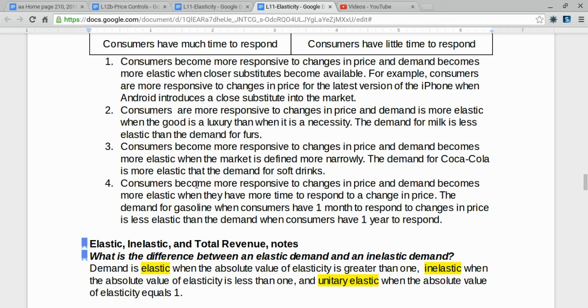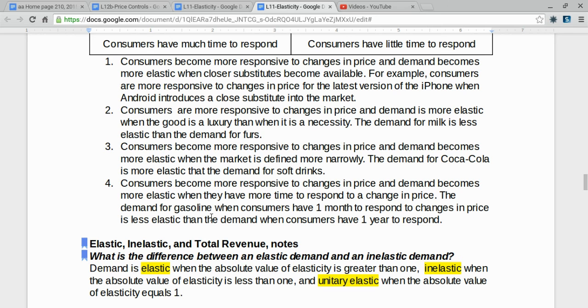Finally, consumers become more responsive to changes in price, and demand becomes more elastic when they have more time to respond to a change in price. The demand for gasoline when consumers have 1 month to respond to changes in price is less elastic than the demand when consumers have 1 year to respond.